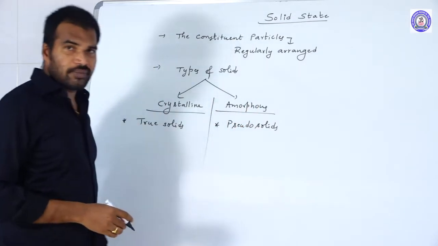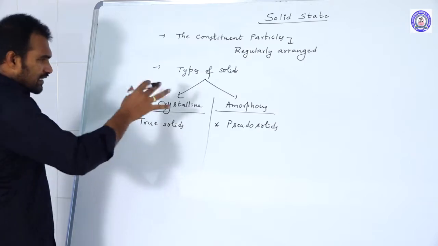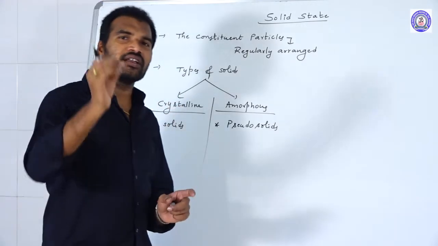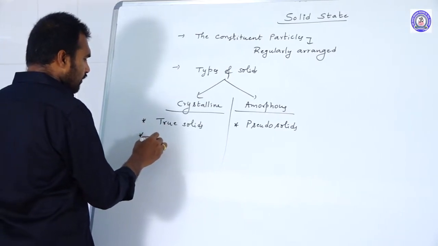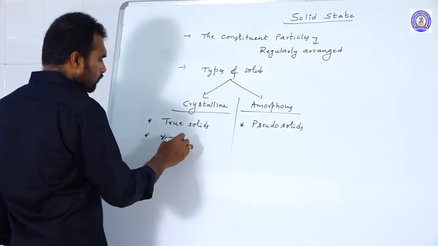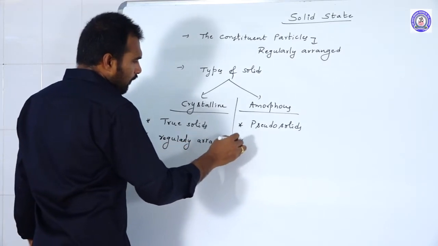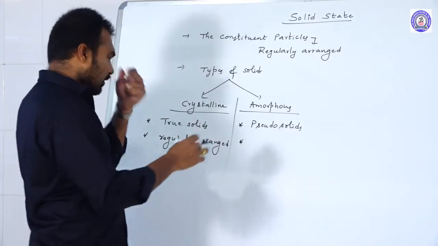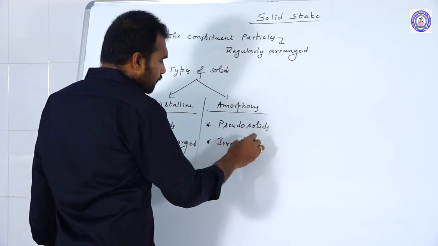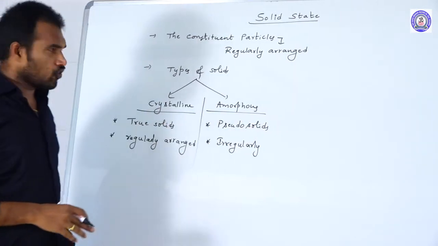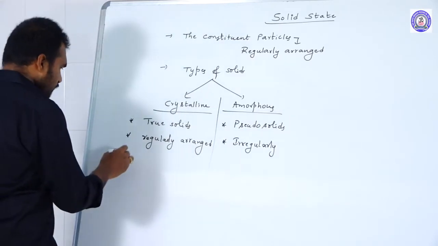Sometimes we call them supercooled liquids also. In crystalline solids, the constituent particles are highly ordered and regularly arranged. Whereas in amorphous solids, the constituent particles are somewhat irregular compared with the crystalline solids, irregularly arranged.